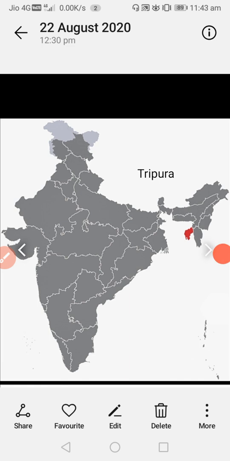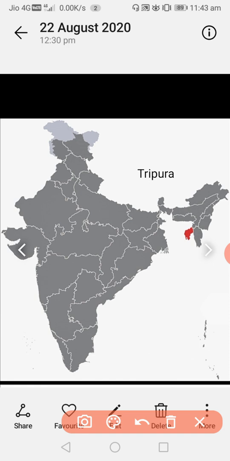In this one, see, the northern plains stretch from Punjab in the west. The red mark I just made, that is Punjab.